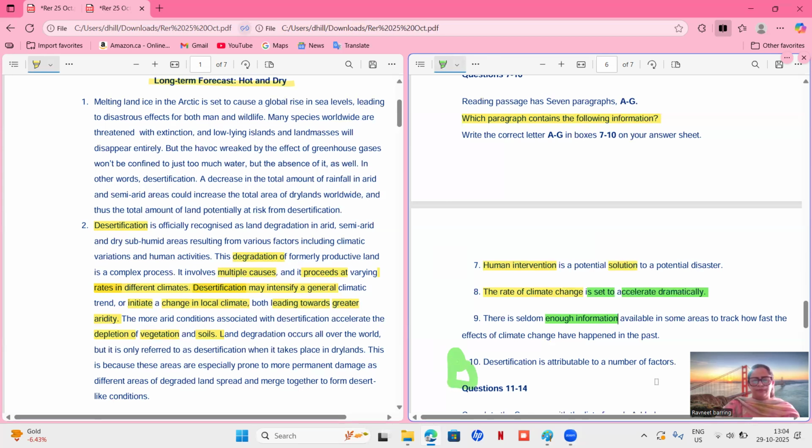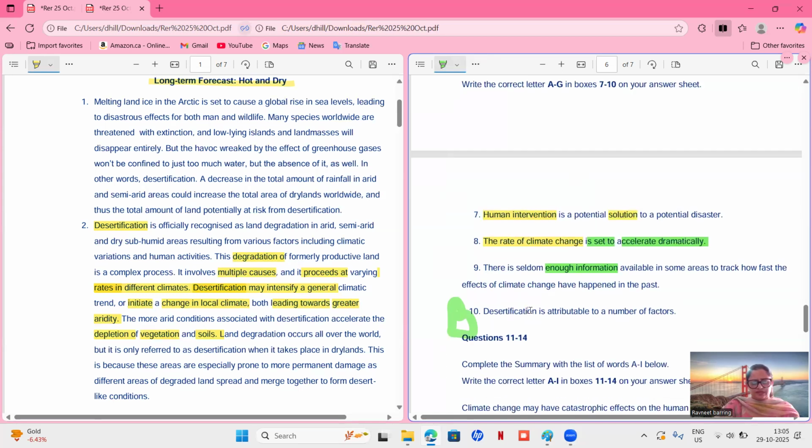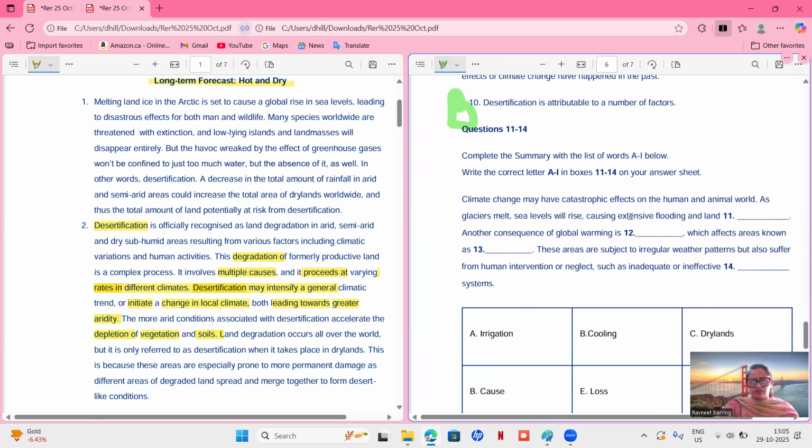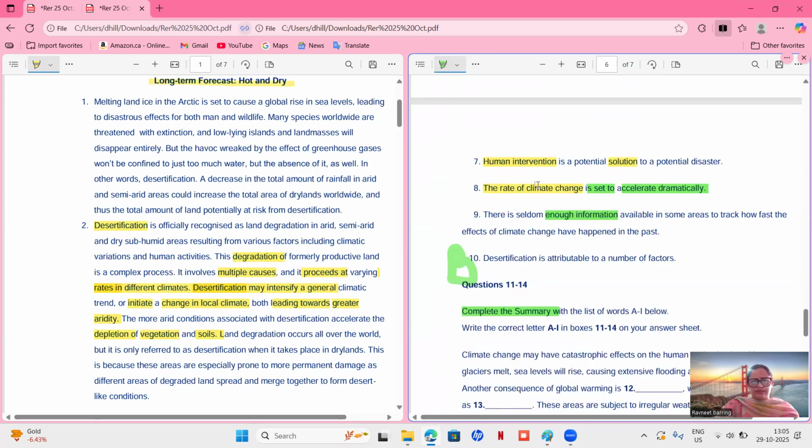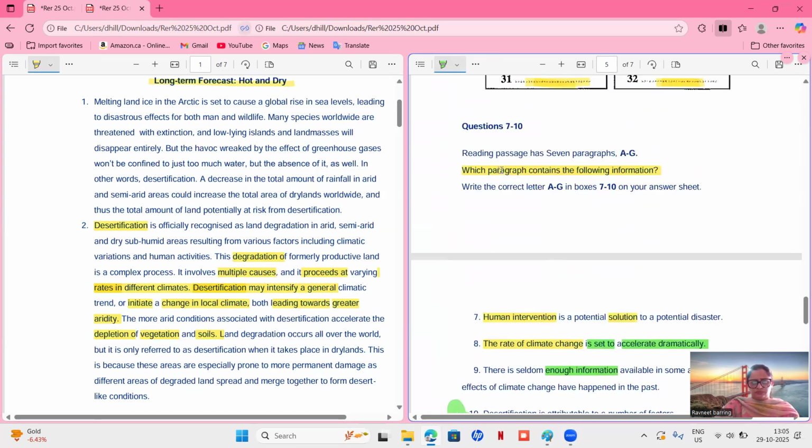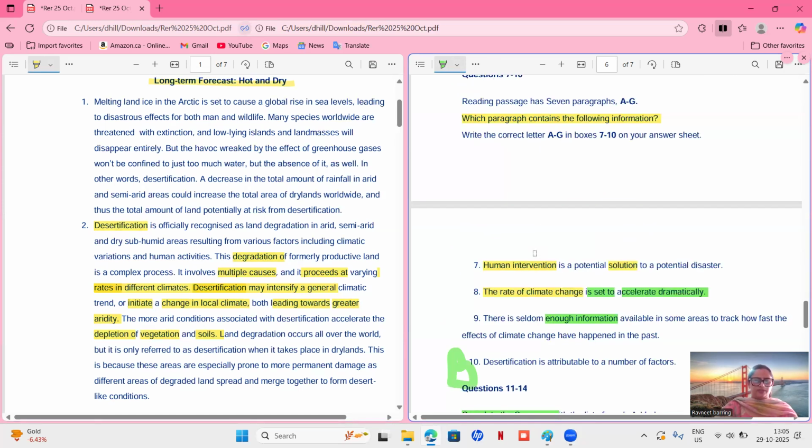Oh, all right. Let's see. So we are not able to find 7, 8, 9, but simultaneously we'll also find answers to these ones. This is also complete the summary. So how to do these, which paragraph contains the following information? Because to find this information, you have to read the entire paragraph.